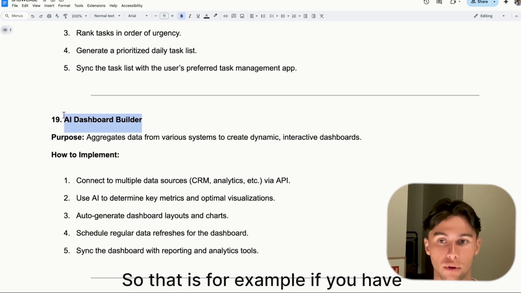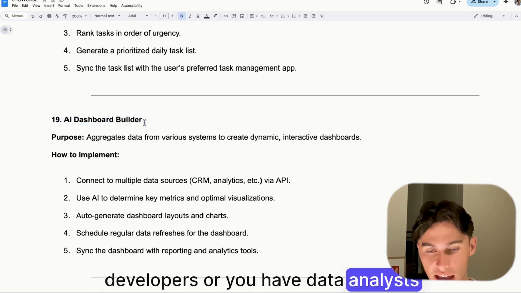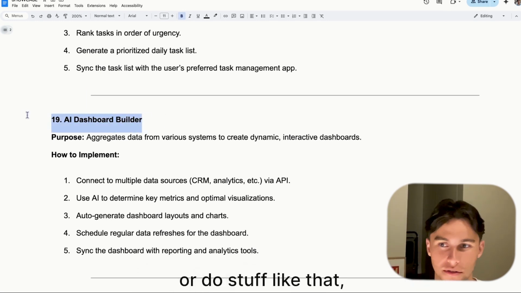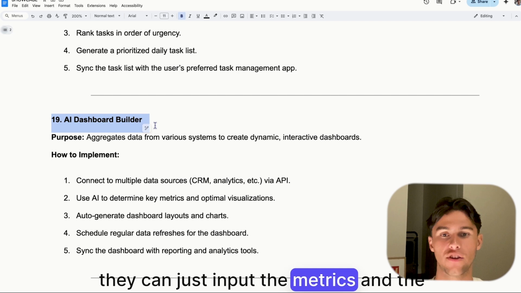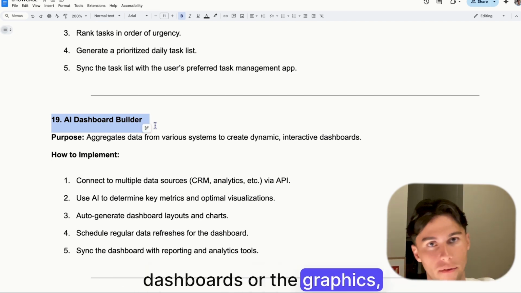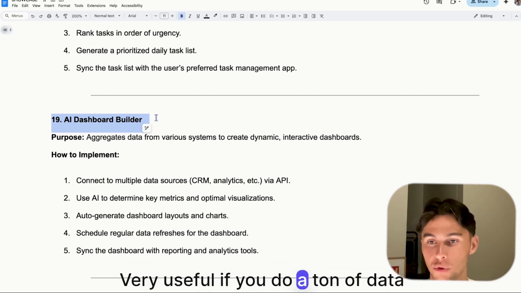AI dashboard builder. So that is, for example, if you have developers or you have data analysts that purely just don't want to have to code dashboards or do stuff like that, they can just input the metrics and the AI will use code to create the dashboards or the graphics, stuff like that. Very useful if you do a ton of data analytics.